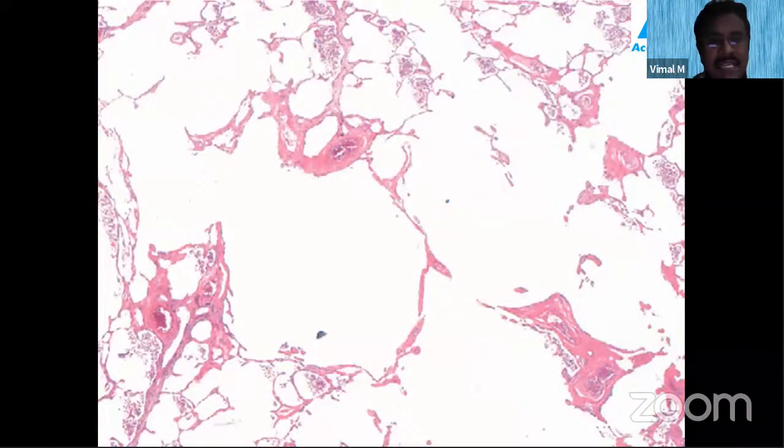This is a histological picture you can get in emphysema. This would be a normal air space, but see here, all the air spaces are irregularly dilated. These are all the alveolar spaces which are irregularly dilated. The alveolar septa are sometimes broken, and the prominent finding is the irregularly dilated air spaces.